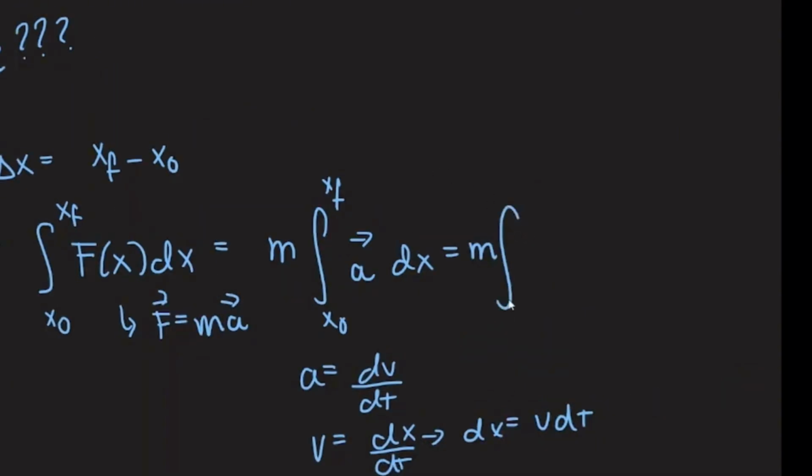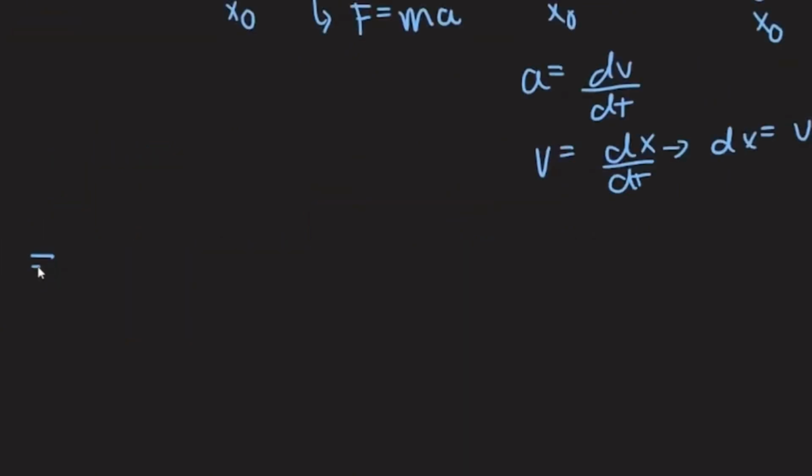We can plug in both variables, having m times the integral from the initial position to the last position, times the acceleration times dx, which is going to be equal to v dt times dv over dt. dt cancels, and we end up with v dv times the mass as our integral. But there's a problem. When I rewrite this expression, this basically doesn't make sense.